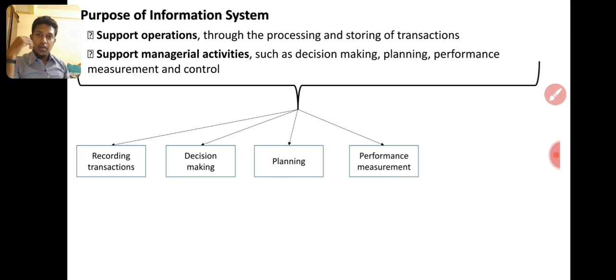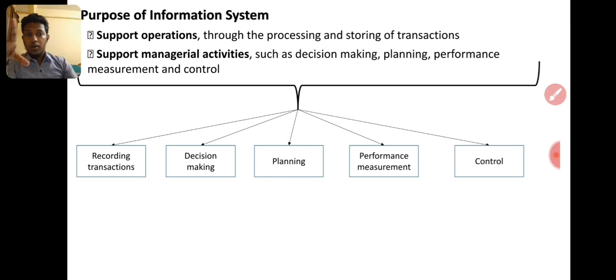Then performance measurement. So we know that this is a process happening. We have to see whether this is going correctly. Then control. Once a plan is implemented, actual performance must be controlled. It means if there are any problem, performance measurement gives you what is actually done, what actually that person did, what actually we got from this information system.